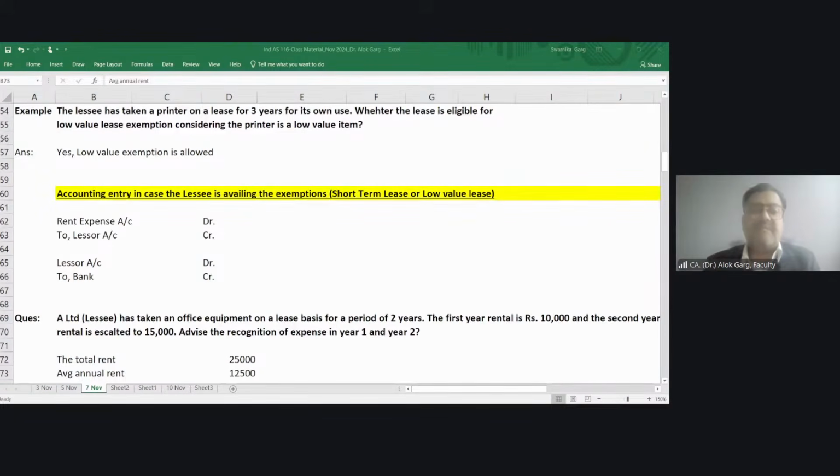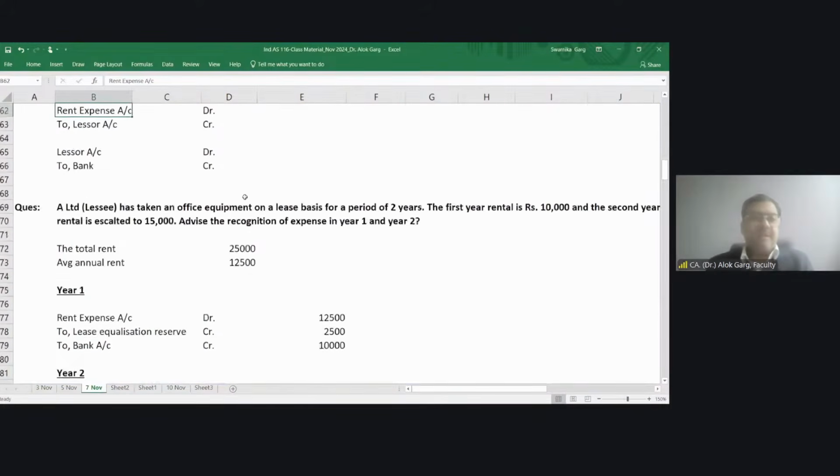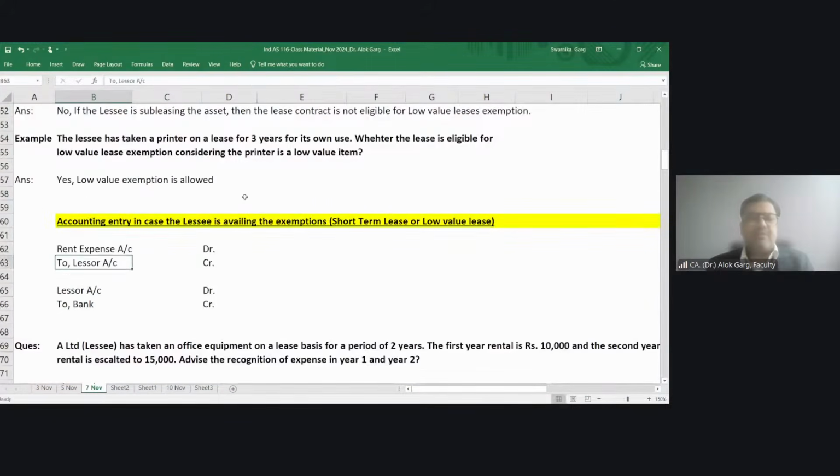Is that clear? Yeah. Let's move on. Yes. Now moving further. And discuss this question because at times, students forget these concepts in the exam.